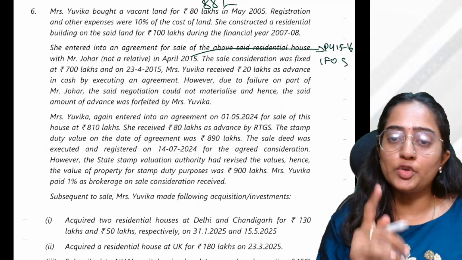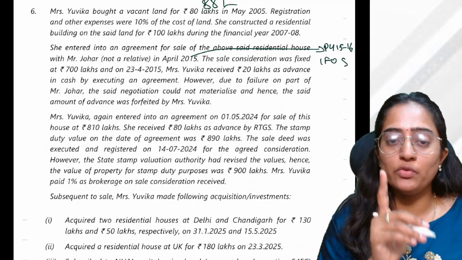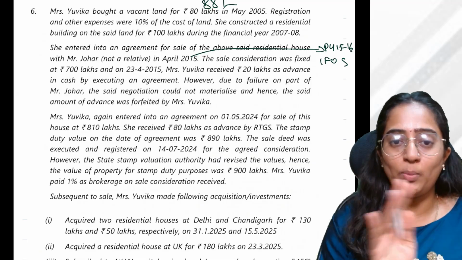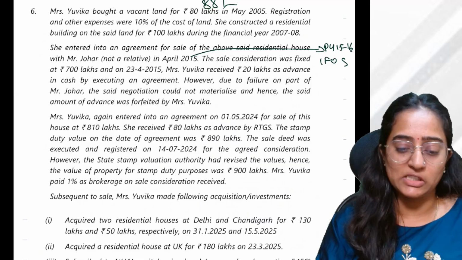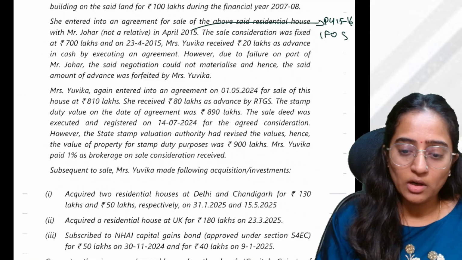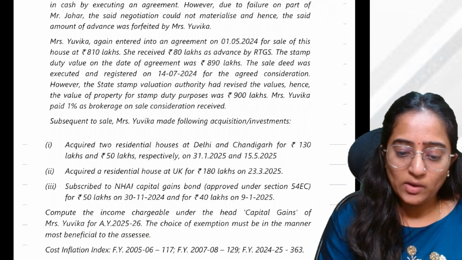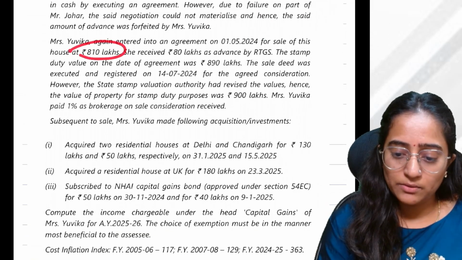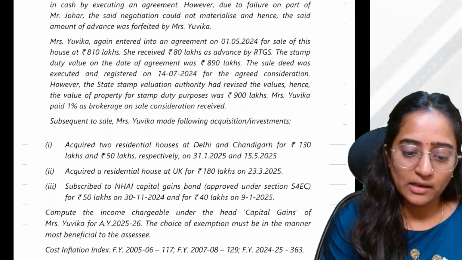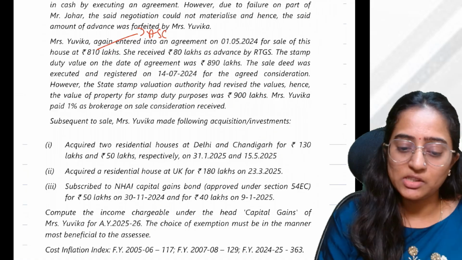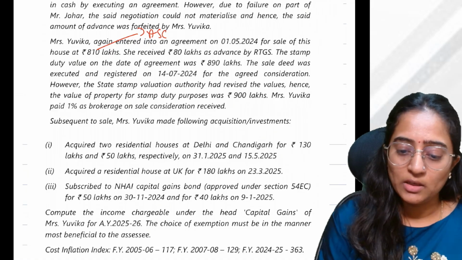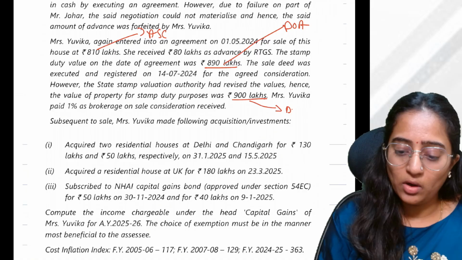Okay. So there are no two option answers; we are going to do only for one. No beneficial point, only 20% with indexation. See now, she entered into an agreement on what date? For sale of house for 810. So this becomes your actual sale consideration.